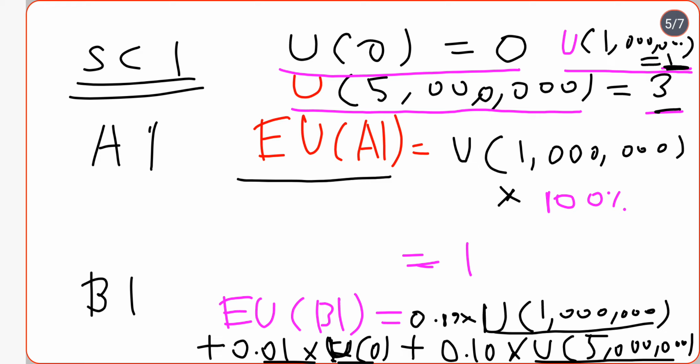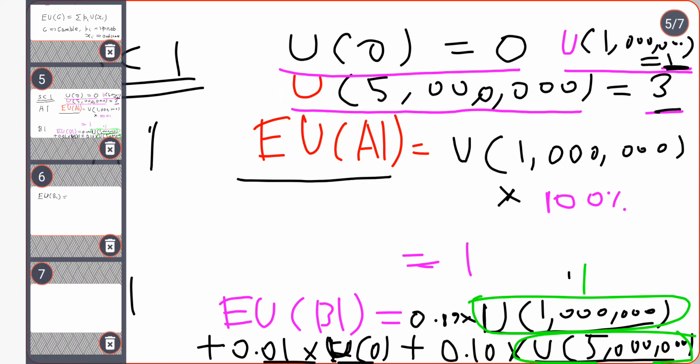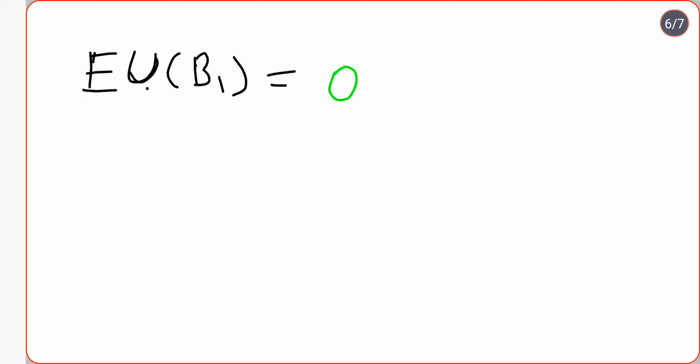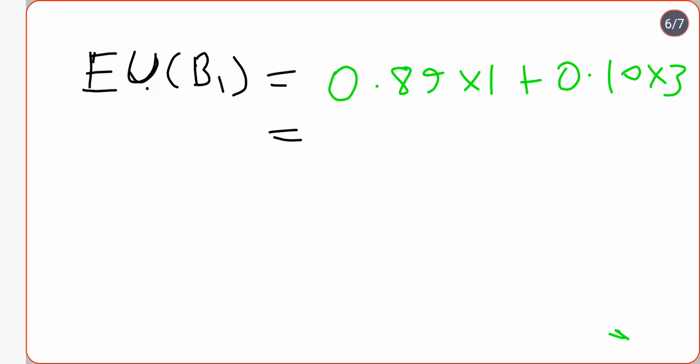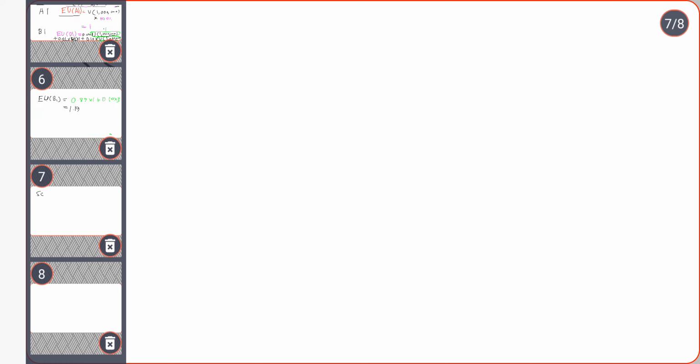So we multiply 0.89 by 1, plus we multiply 0.10 with 3, and the result will be 1.19. Now let us calculate scenario 2.